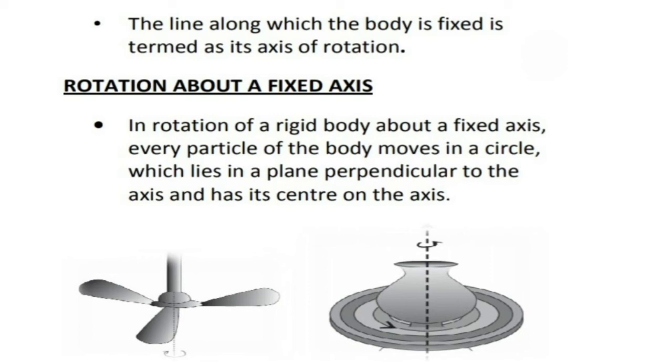And in rotation about a fixed axis, every particle of the body moves in a circle which lies in a plane perpendicular to the axis, and has its center on the axis. So for all the particles, their centers lie along the axis of rotation, and all the circles lie in planes, maybe different planes for different particles, which are perpendicular to the axis of rotation.